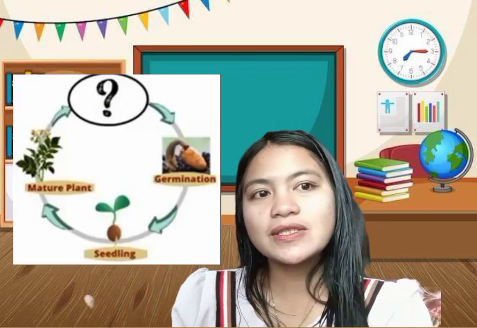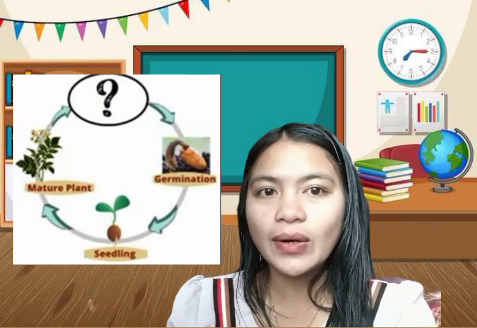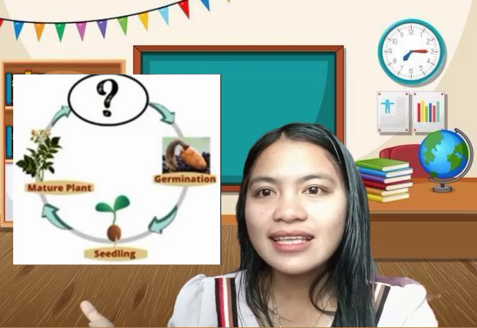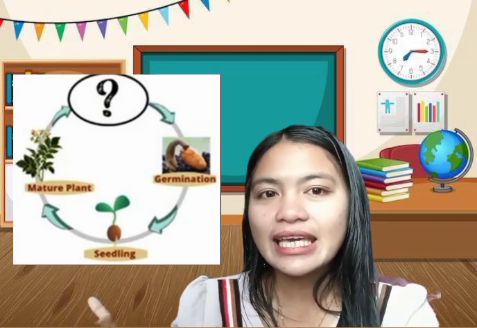So let's proceed to number 2. The plant cycle starts with A. Adult. B. Seed. C. Flower. D. Pupa.